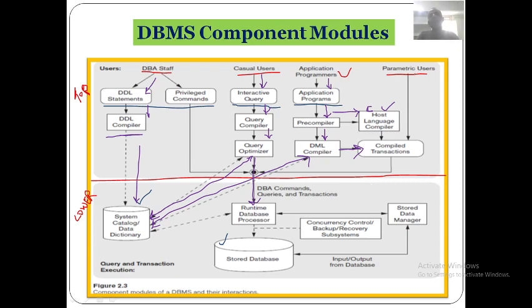Hence, these parametric users directly pass the parameters. They don't require any compilers. These compiled transactions interact directly with the DBA commands, queries and transactions. These users simply supply the parameters to the transactions.